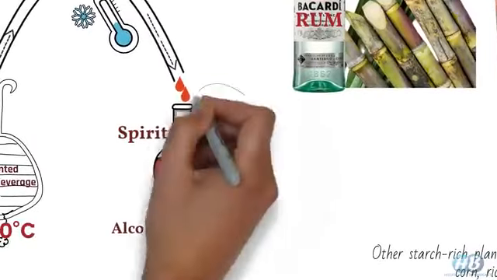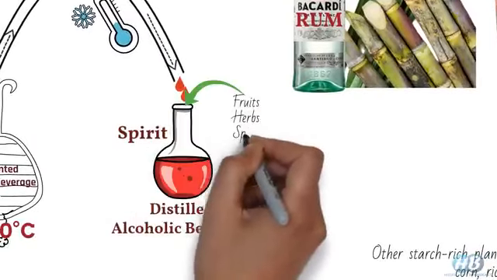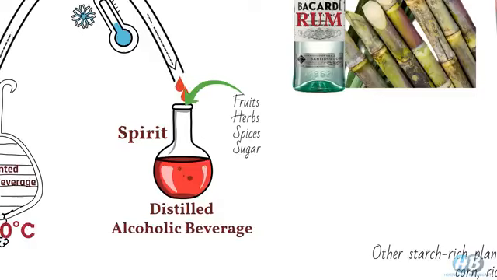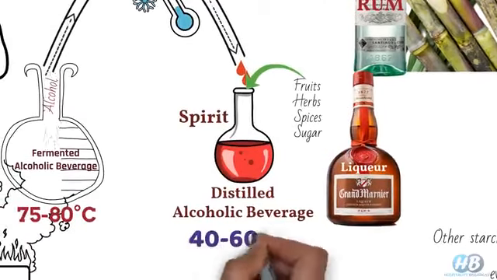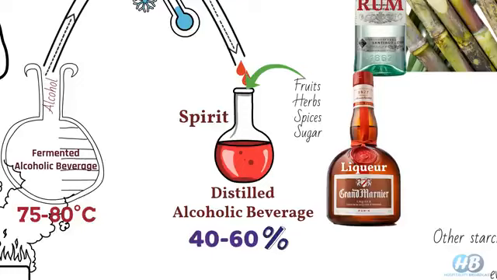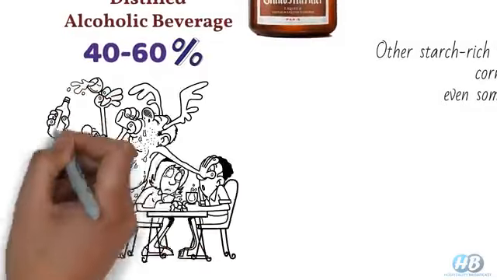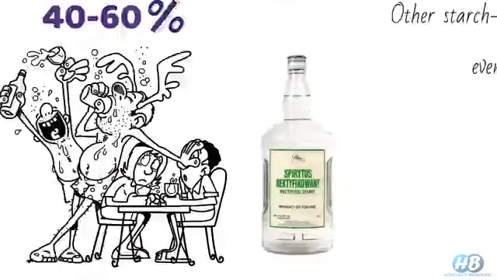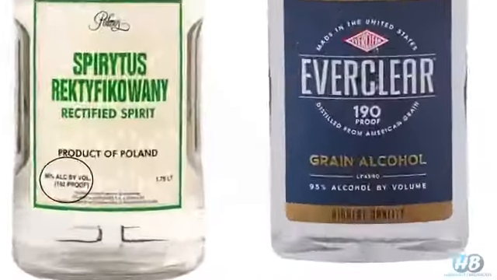Now there is another type. If we combine these spirits with flavors like fruits, herbs, spices, and sugar, these flavored and sweetened spirits are called liqueurs. Now generally, most distilled spirits range from 40 to 60% ABV, but if we go for redistillation, we can also increase the alcohol content. The strongest liquor in the world is Spirytus with 96% ABV and Everclear with 95% ABV.